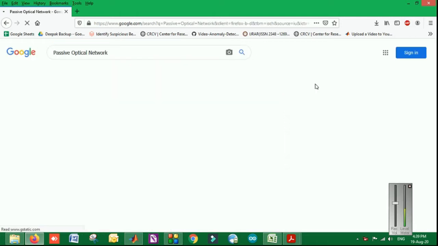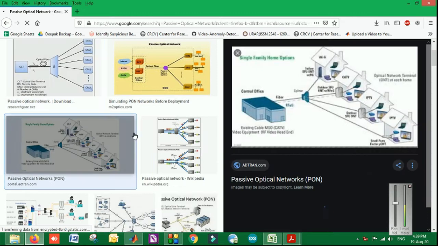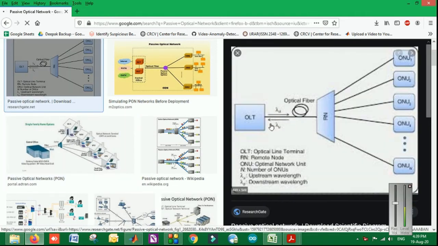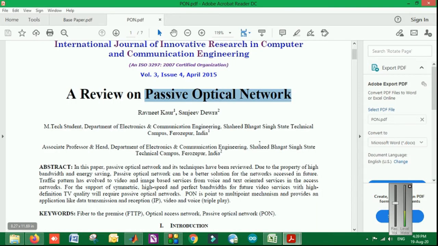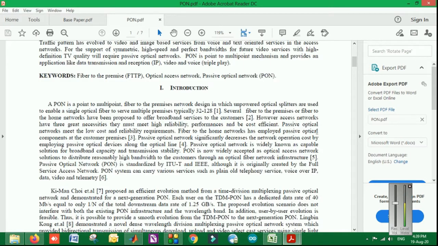If we are going to see how the network looks, it is kind of like this: one user will be there, an optical network will be there, and multiple users at the receiver end. So this concept is implemented by using the OptiSystem. A number of papers are available on the internet to understand the concept of this.